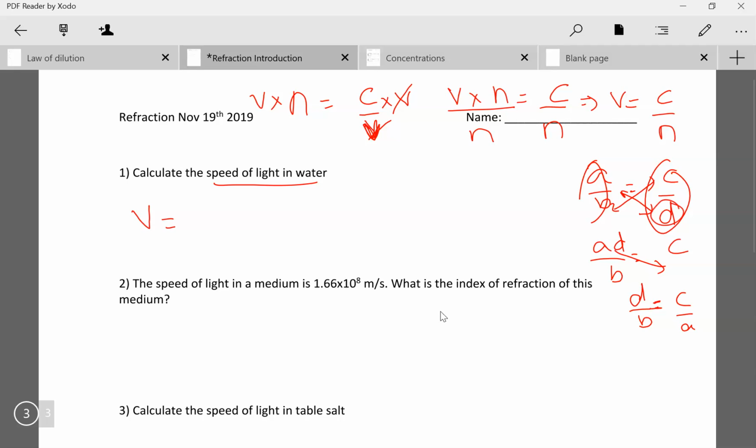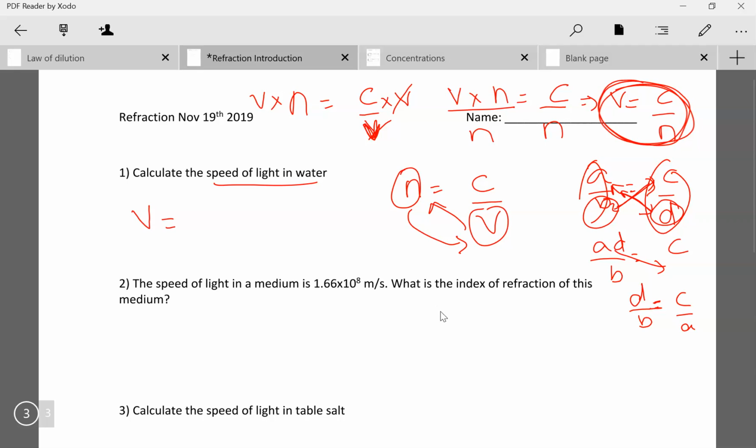So the denominator of this guy moves to the numerator of this guy. Denominator can move to the opposite numerator. And that's kind of what we've done here when we had our initial formula C over V. I've moved this up there and this down here. So I got this formula, V equals C over N. And now I can just sub in my values.